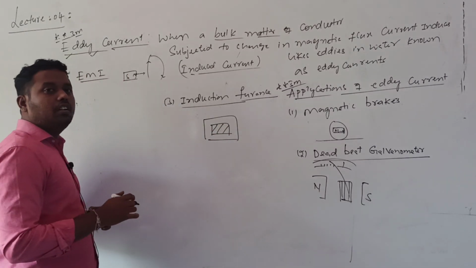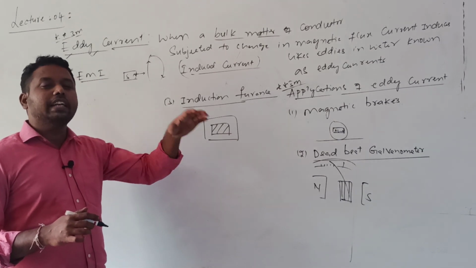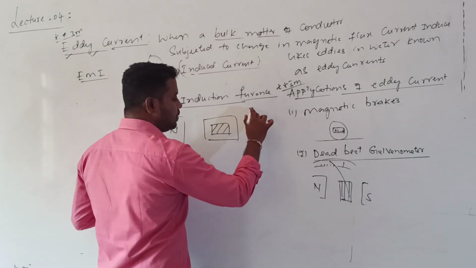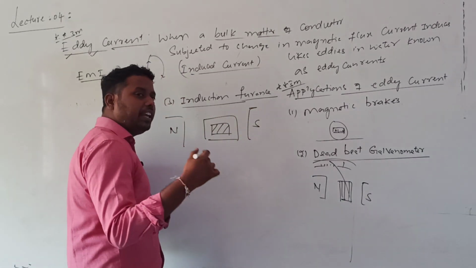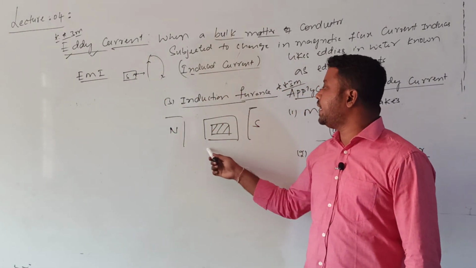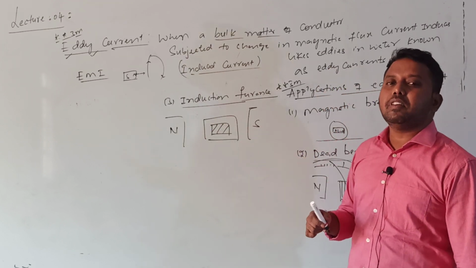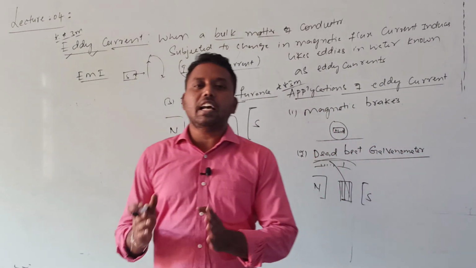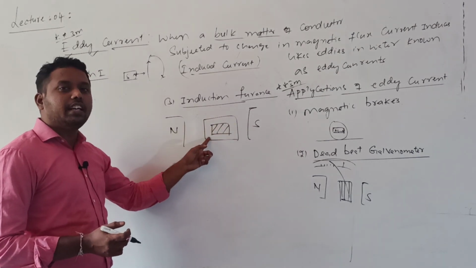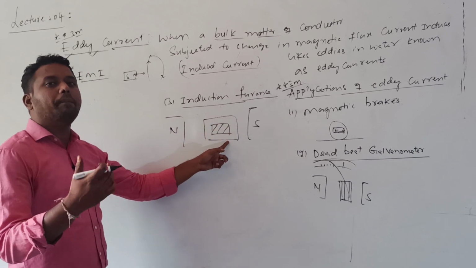Now what they do is place this metal in an external, strong, powerful, time varying magnetic field. Because of the time varying magnetic field, the flux linked with this furnace changes, which causes an induced EMF and induced current. Because of that high induced current, a high temperature is generated. That high temperature is utilized for melting our required metal to prepare the alloys.